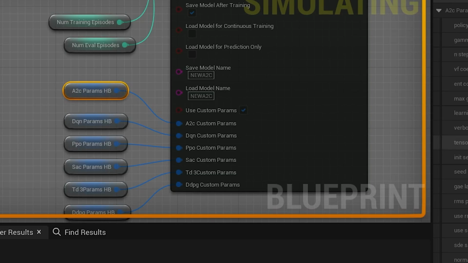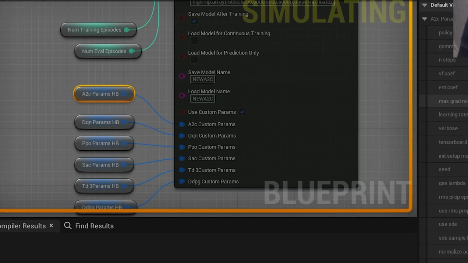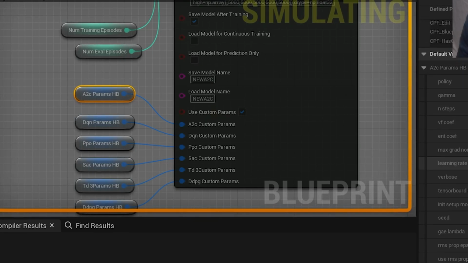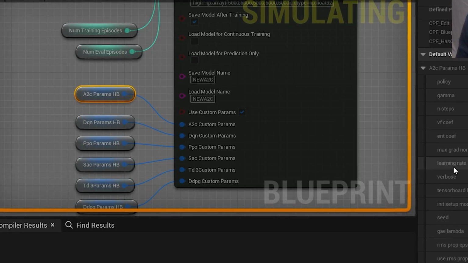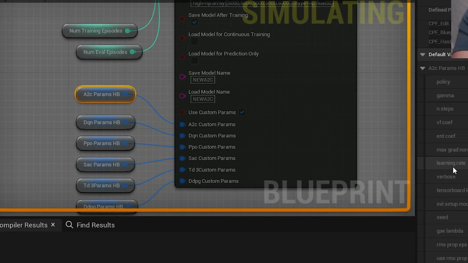We're going to drill down into the A2C custom parameters. These are also known as hyperparameters, and they control all of the different ways we can fine-tune one of these algorithms, including the depth of the neural network being used, the learning rate, and lots of different ways we can tweak things.